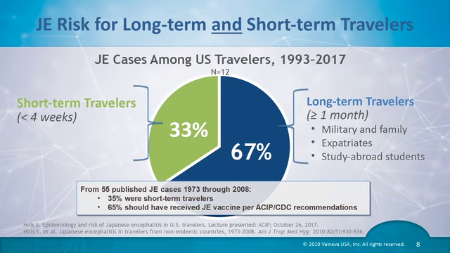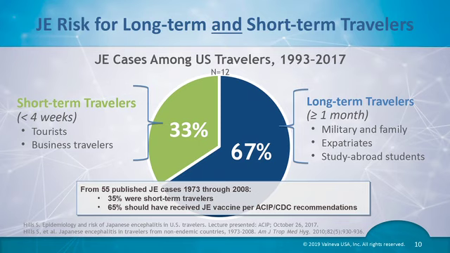However, at least a third of reported JE cases occurred in travelers who were in JE endemic areas for a shorter period of time. This included tourists and business travelers who were not on very low-risk itineraries, such as short-term travel that was limited to urban areas.